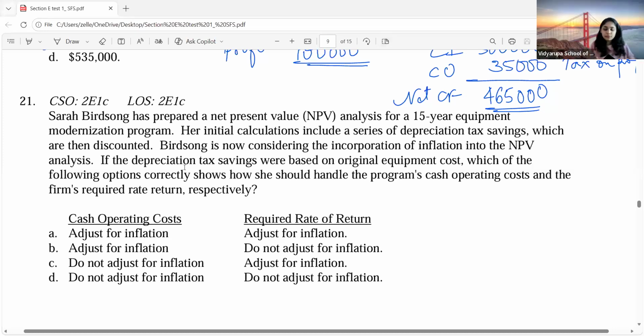Like I said, whenever you're doing a question, the first step is to check the requirement of the question. Correct? So here they're asking how she should handle the cash operating cost and the rate of return. What should be done, guys? Do we have to adjust for inflation or not adjust?